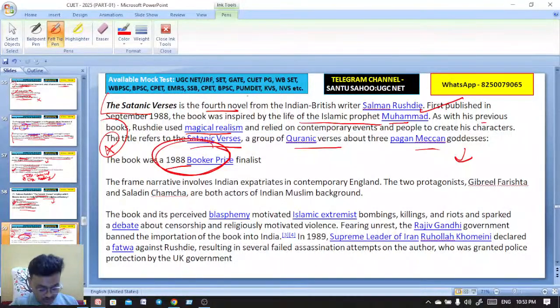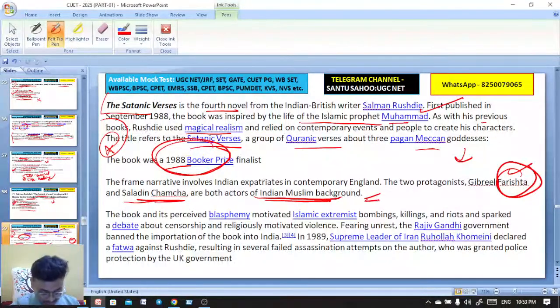So he got the Booker Prize for this novel, The Satanic Verses, in the year 1988. We have two important protagonists, Farishta and Saladin Chamcha, both actors of Indian Muslim background. In Midnight's Children also, Salman Rushdie used magic realism.